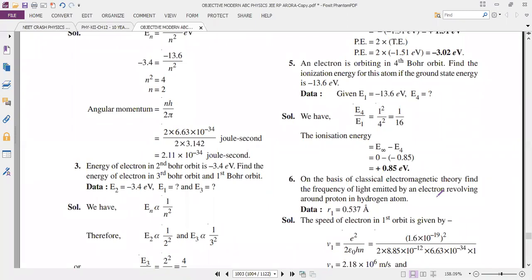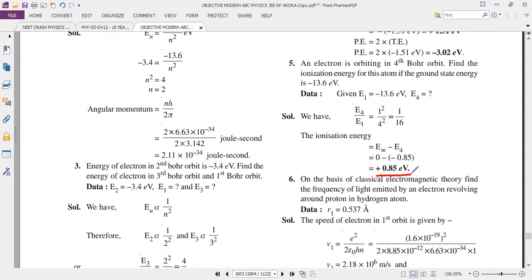So 1 by 16. That is the fourth orbit, and this is the first orbit. So ionization energy is from infinity to the fourth state. At infinity, the value is considered to be 0. You take it like that. So you will get 0.85 electron volt. So this is the fifth one.